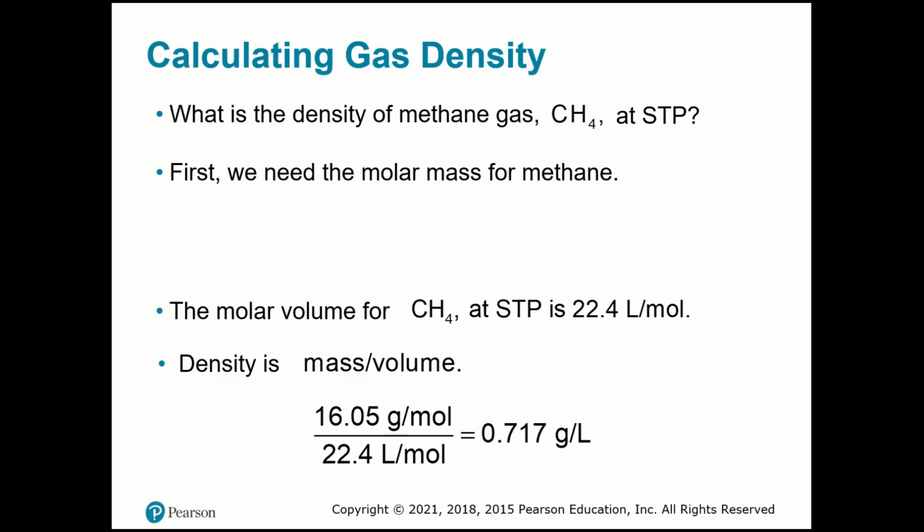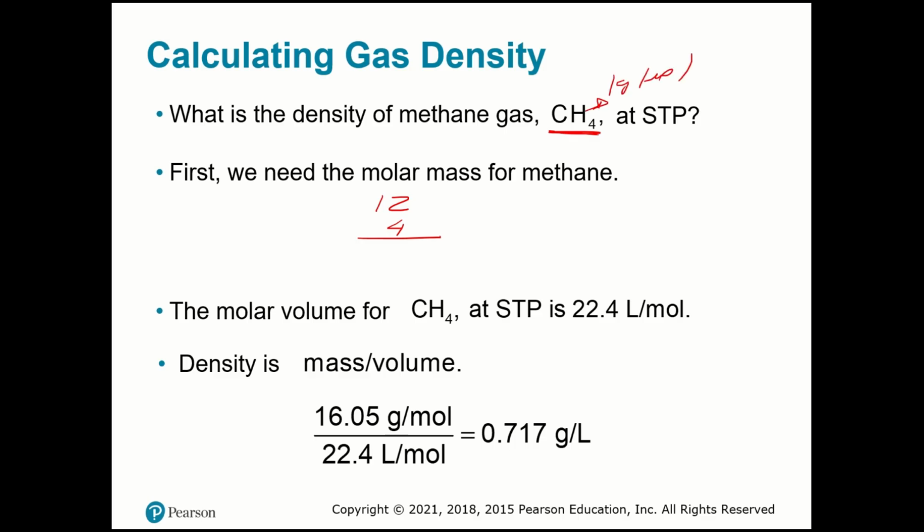If I have to calculate the density of methane gas, methane is carbon and 4 hydrogens. So you go to the periodic table, and carbon is around 12 plus 4 times 1, because hydrogen is about 1 gram per mole.